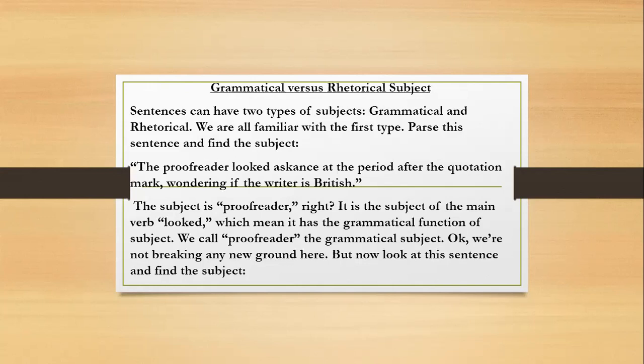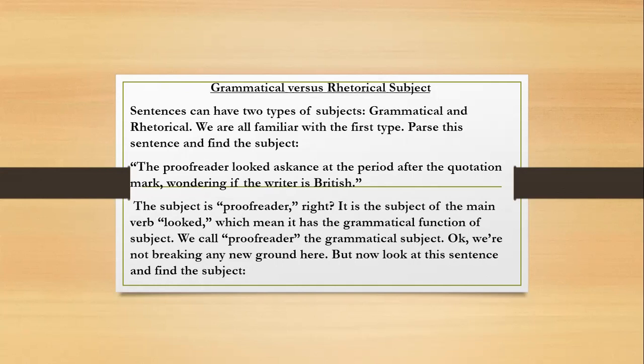Grammatical versus rhetorical subject. I learned that sentences can have two types of subjects, grammatical and rhetorical. We are all familiar with the first type. Parse this sentence and find the subject. The proofreader looked askance at the period after the quotation mark, wondering if the writer is British. The subject is proofreader, right? It is the subject of the main verb looked, which means it has the grammatical function of subject. We call proofreader the grammatical subject. Okay, we're not breaking any new ground here.